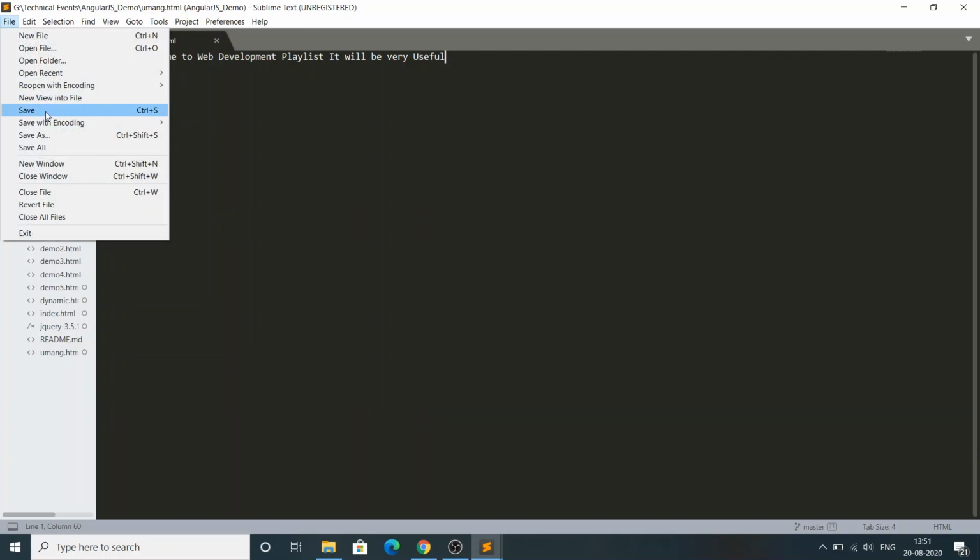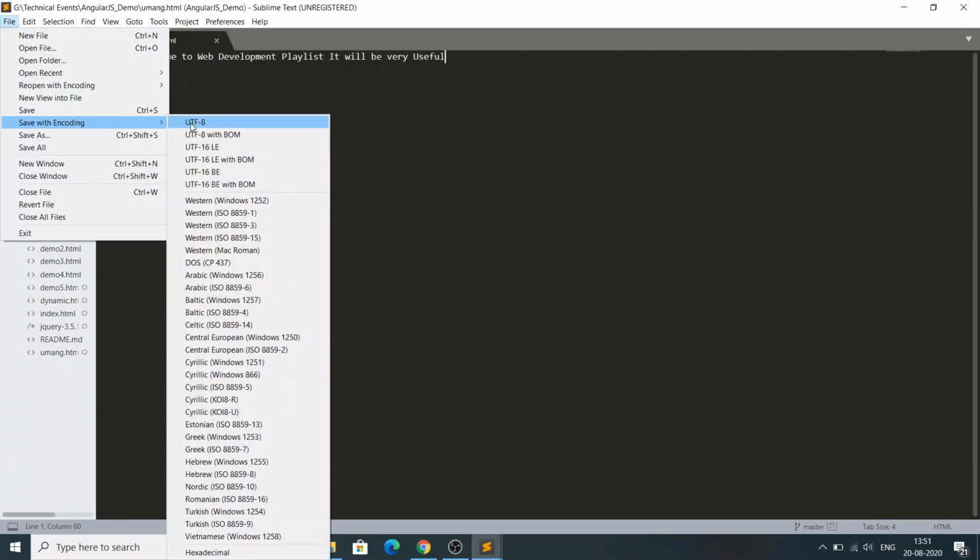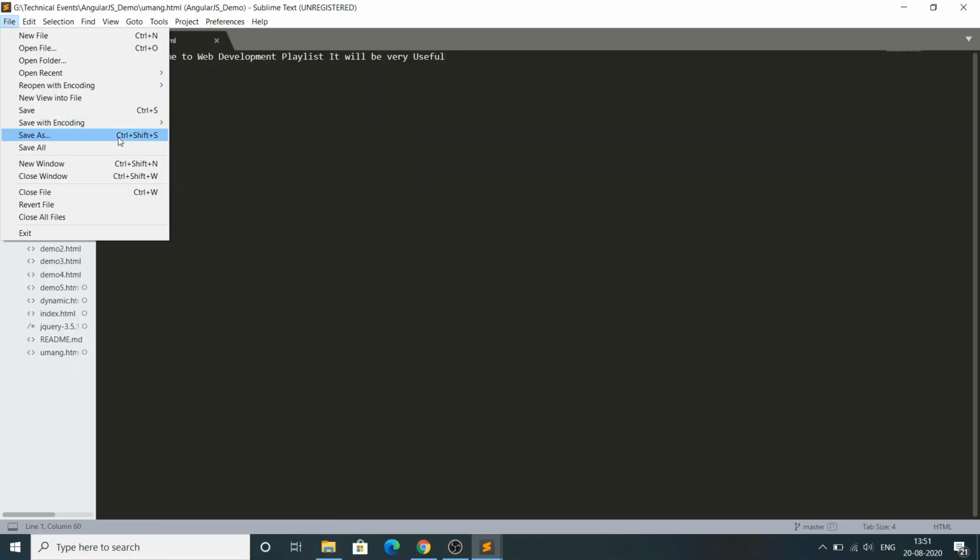And that's about Save and Save with Encoding. As I told you, it will be encoded based upon algorithms like UTF-8, UTF-8 with BOM, and others. Save As and Save All are the same as you have experienced in Microsoft Word and Notepad. New Window, Close Window.